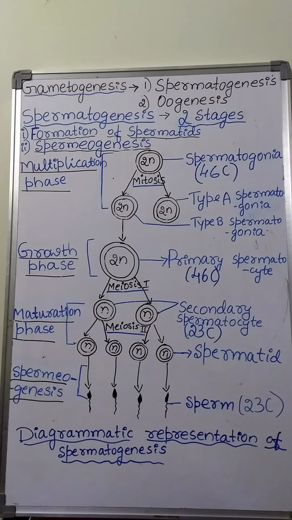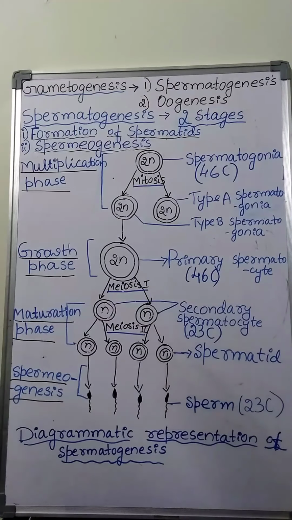The primordial germ cells differentiate progressively and give rise to the male gamete, that is sperm, whereas the Sertoli cells support and nourish the developing sperms or spermatozoa.